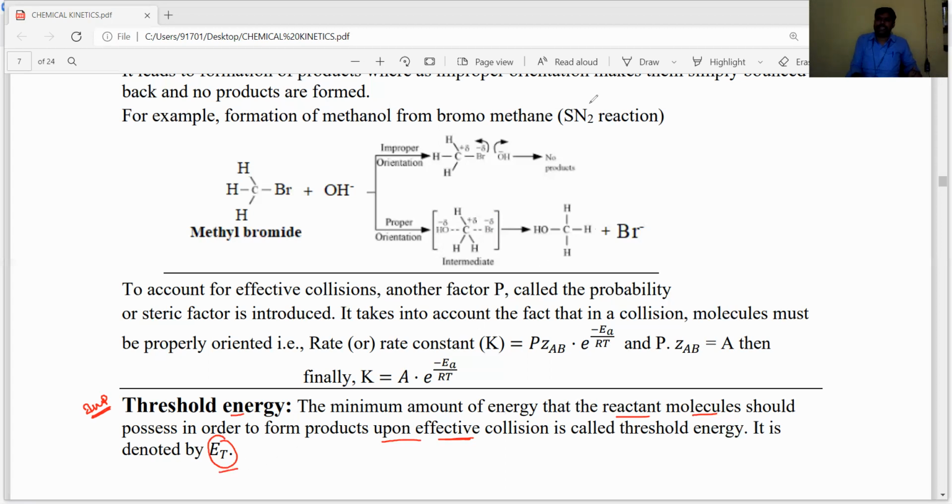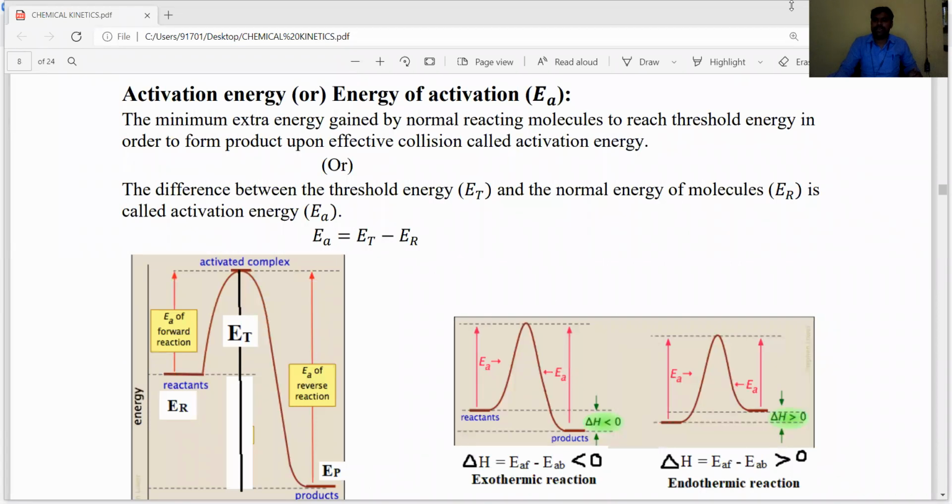Okay, dear students, let's see activation energy. What is activation energy? Activation energy is the minimum amount of extra energy. The reactant molecules already have some amount of energy, known as the energy of reactants. They need to reach the threshold energy state, or transition state, in order to form the activated complex.